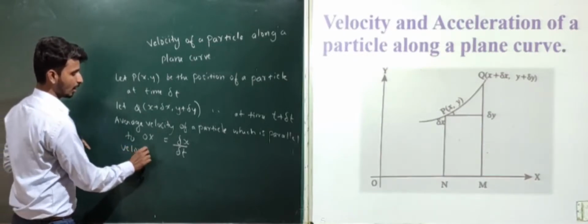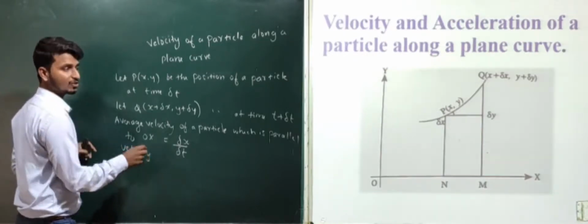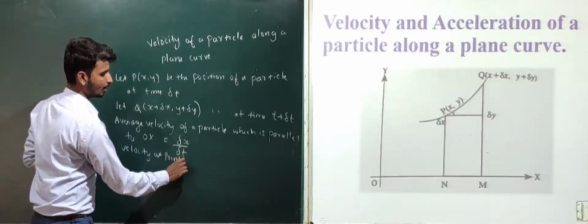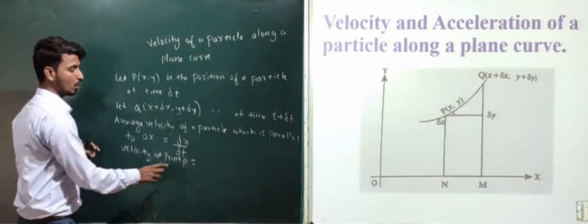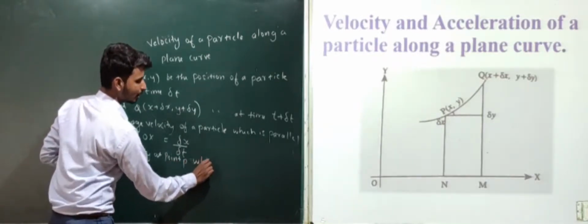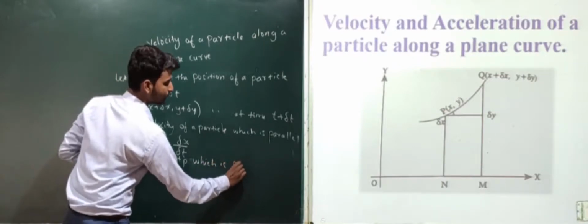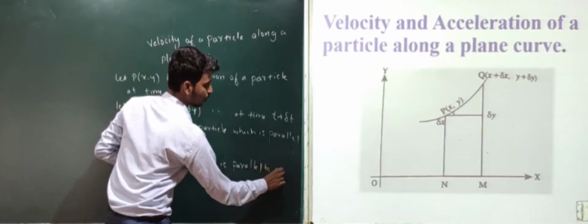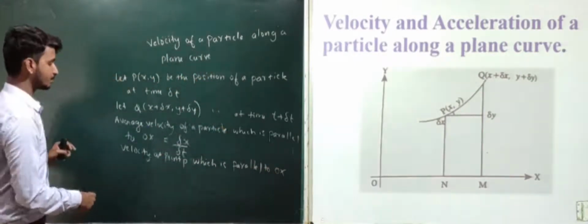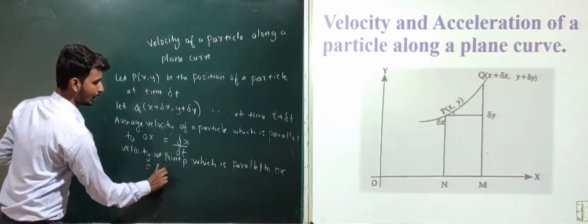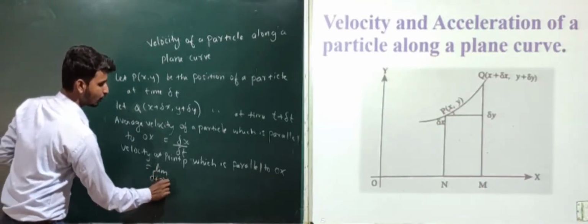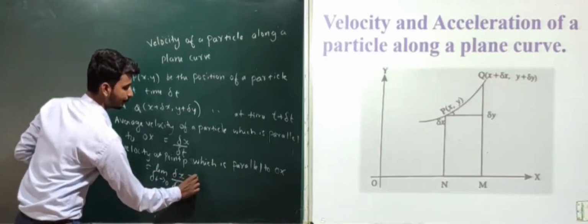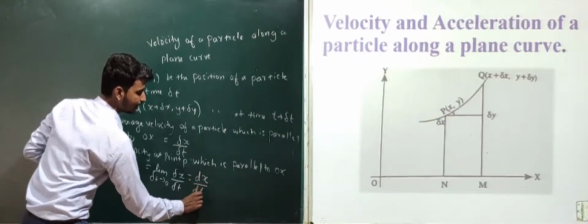Velocity of a particle at point P which is parallel to the x-axis, that is Ox, will be the limit as delta t tends to 0 of delta x divided by delta t, which is dx divided by dt.